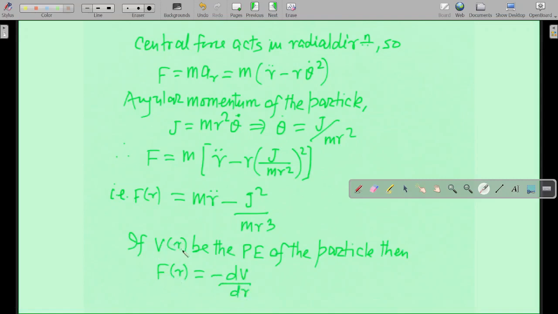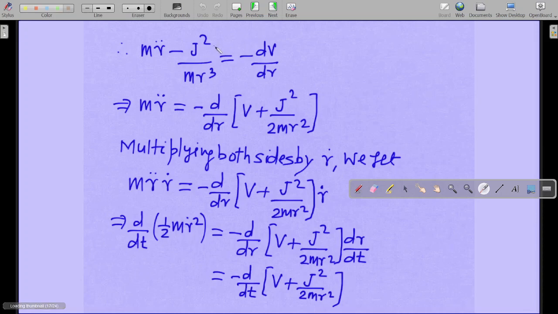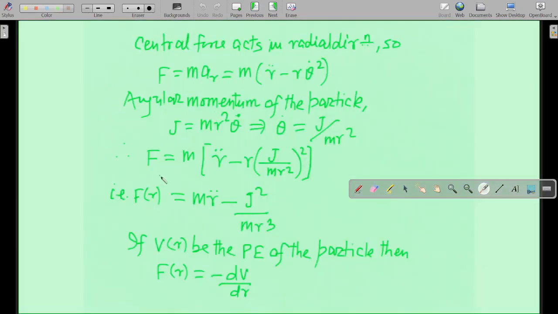If V of r is the potential energy of the particle, then minus dV by dr is the expression by which F of r is defined, the negative gradient of potential. Now this particular quantity F of r is equal to this much, and this minus dV by dr will be equal to this much.